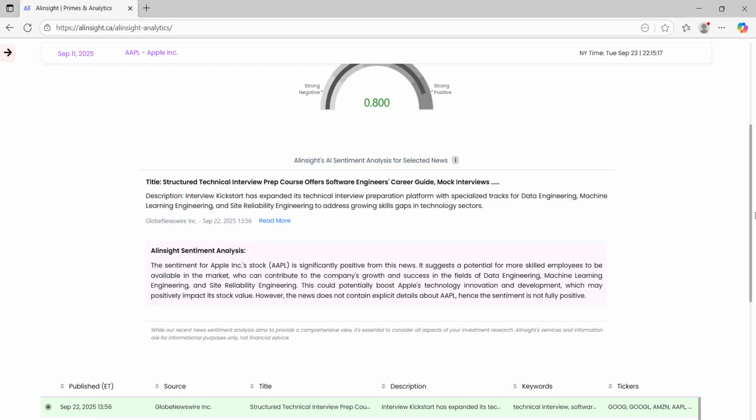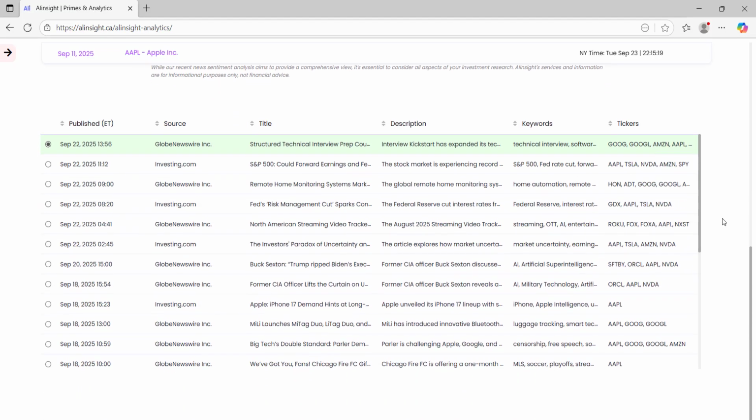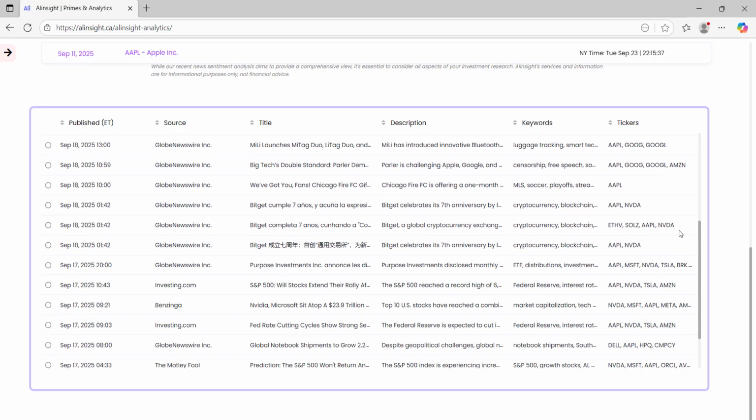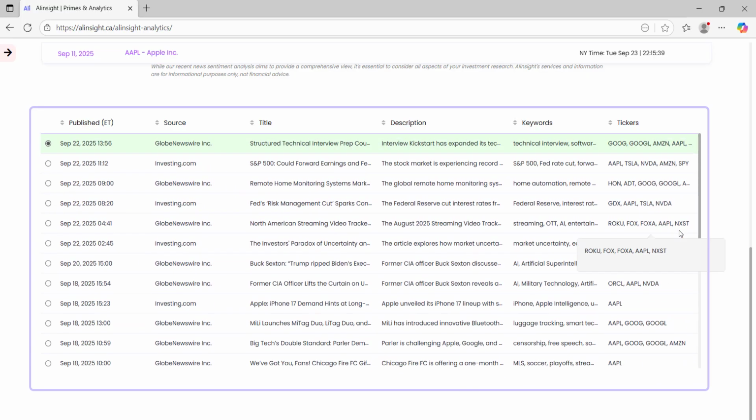The news table. Finally, at the bottom of the tab, you'll find the full news sentiment table. It lists every article considered in the past 7 days, with columns for published time in Eastern Time, source, title, description, keywords, and related tickers. This table acts as your searchable record. Every article you saw in the timeline chart is captured here with full details for deeper review.